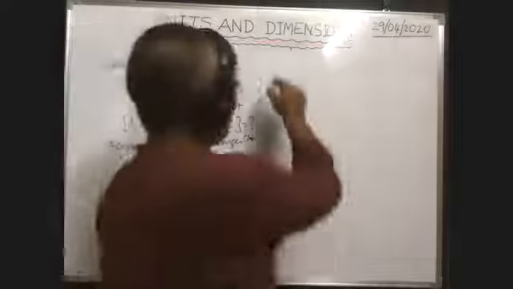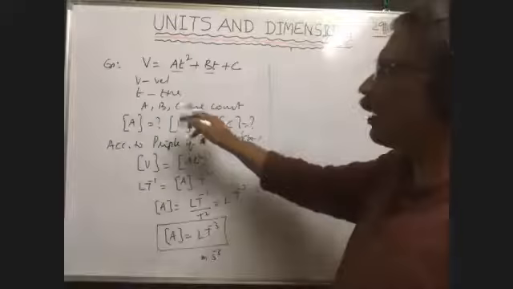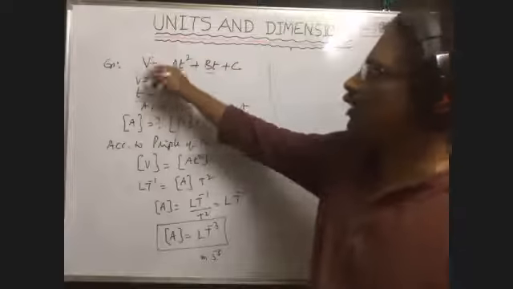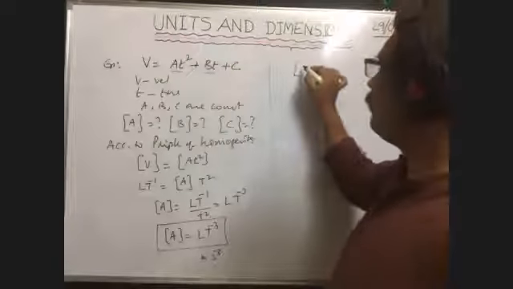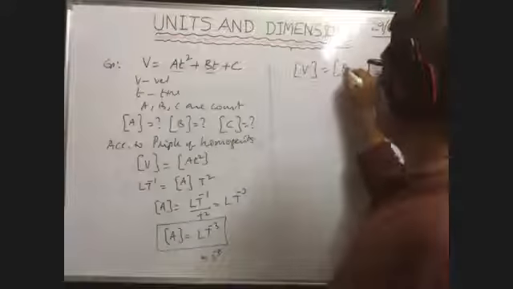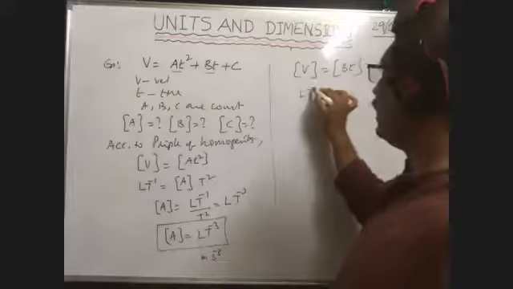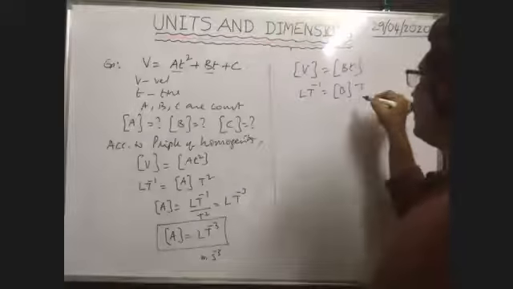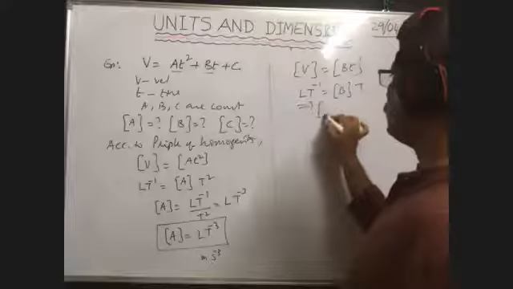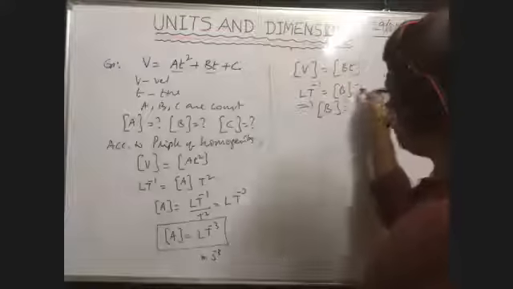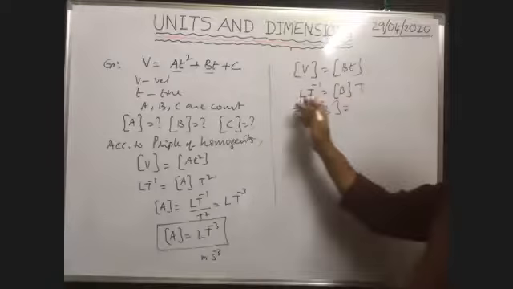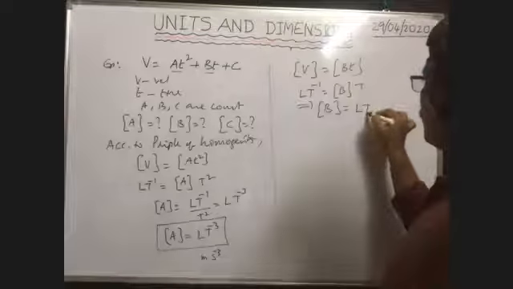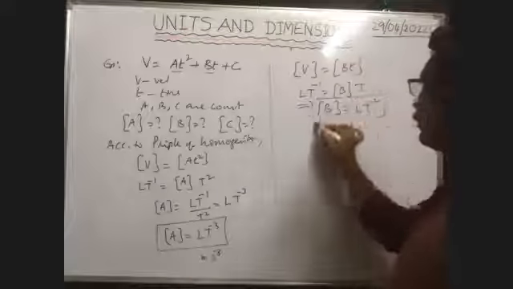Okay. So here, we need the dimension formula of B. Since equality is there, definitely dimension formula V is equal to dimension formula BT. Dimension formula V means L to the power of -1. Dimension formula B into dimension formula T means capital T. That implies dimension formula B is obtained by cross multiplication: L T to the power of -1 by T means L T to the power of -2. So this is the dimension formula of B.